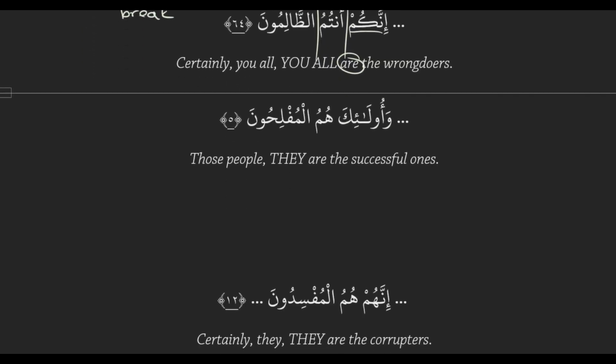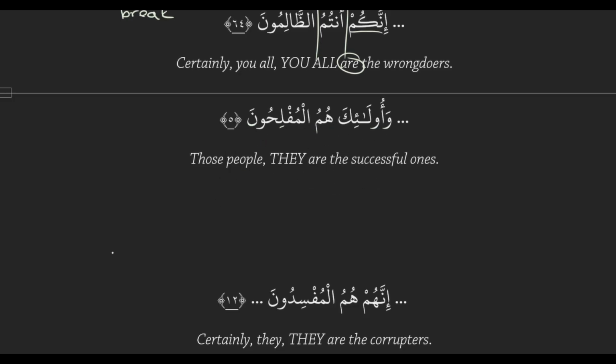Another example. وَأُولَٰئِكَ هُمُ الْمُفْلِحُونَ. Ulaika translates as those, or those people. It's always used for humans. Hum is they, and muflihun is the successful ones. So those people, they are the successful ones.